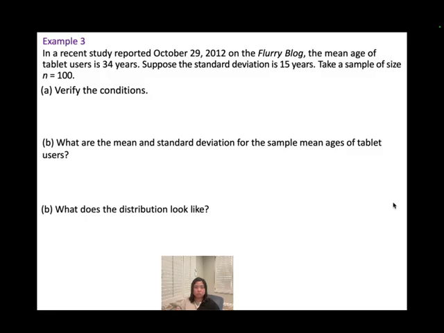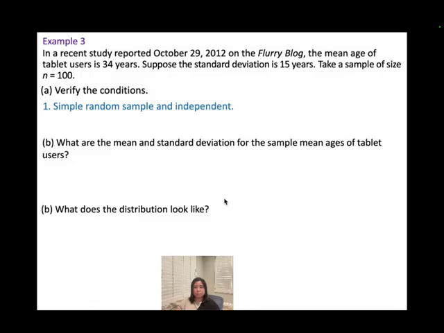Okay, example 3. In a recent study reported October 29, 2012 on the Flurry blog, the mean age of the tablet user is 34 years. Suppose the standard deviation is 15 years. Take a sample of size n equal to 100. So verify the conditions.